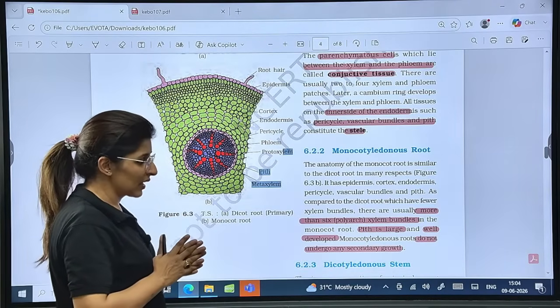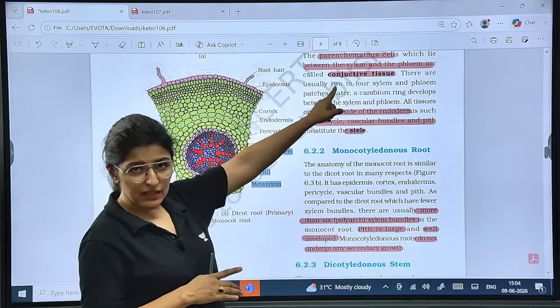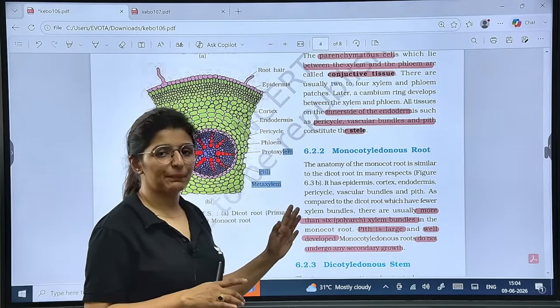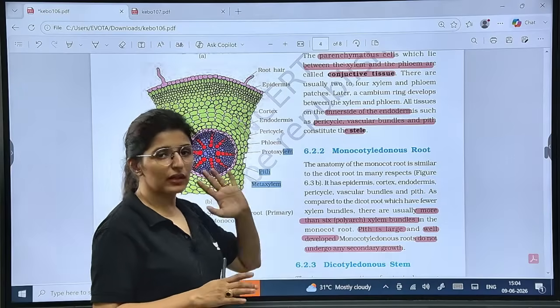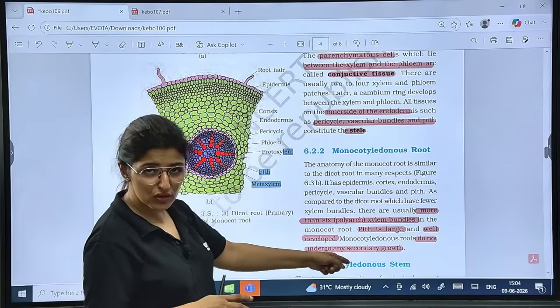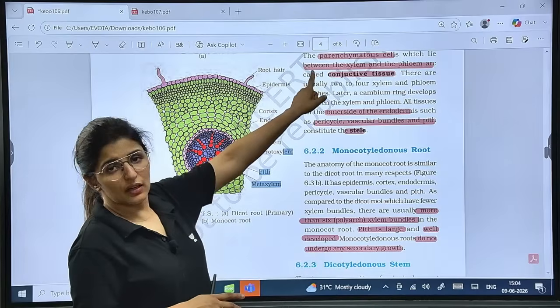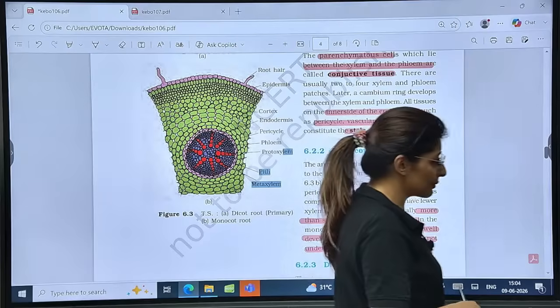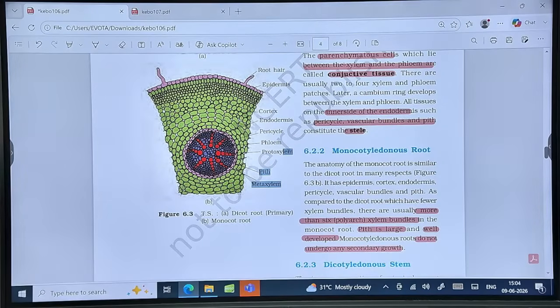Is that clear? And also cambium is present here. Cambium will develop from the pericycle here, but there the cambium will not develop. So open growth and closed growth. No secondary growth because there is no cambium. Secondary growth is seen in dicot root because of cambium. Please tell me if the topic of root is clear to everyone. Yes, guys, the topic of root is clear to everyone. Is that clear?